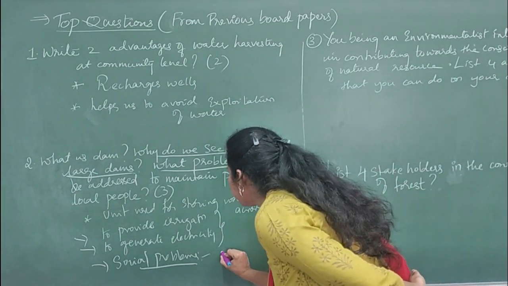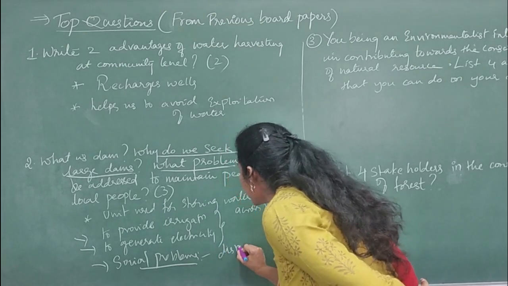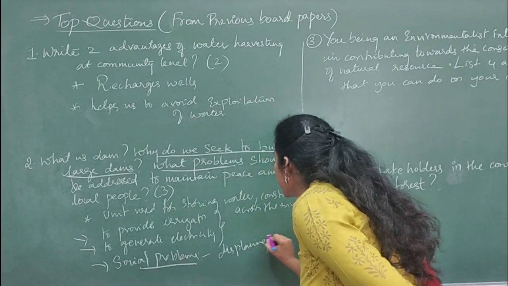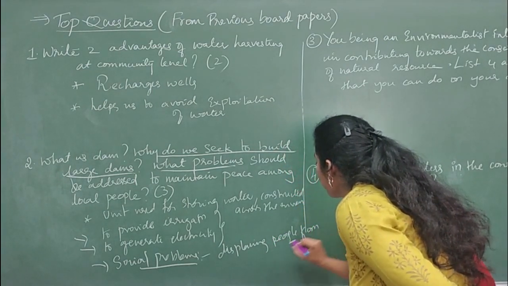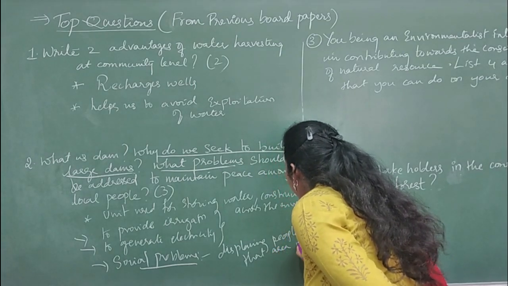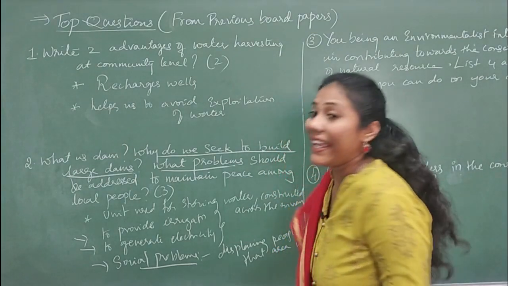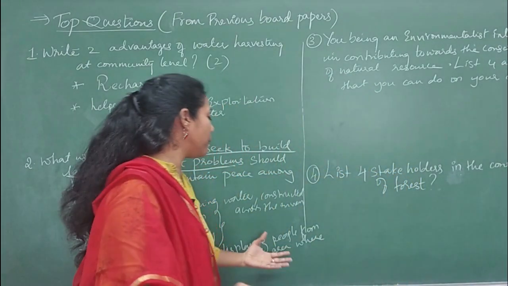Displacing people from that area, where enough compensation and rehabilitation is not given for them.